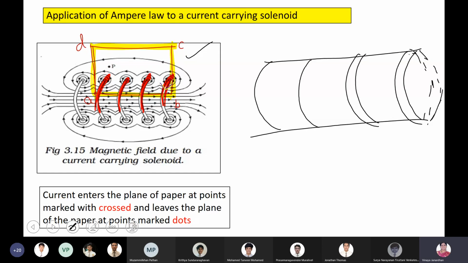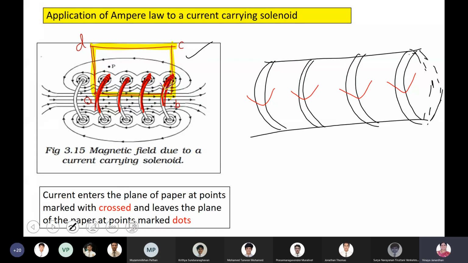Now, why is it very important? You should know the direction of the magnetic field. So these are each turns of a coil. I'm just taking only one half. If you keep your solenoid like this, I'm just cutting it into two halves. The frontal half I'm showing. Now let us see how the direction is. Suppose the current is flowing through the loop like this, right?